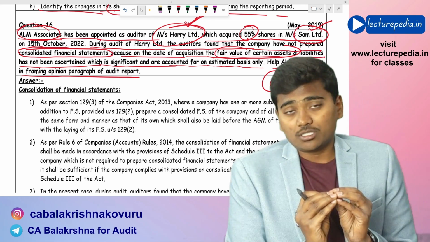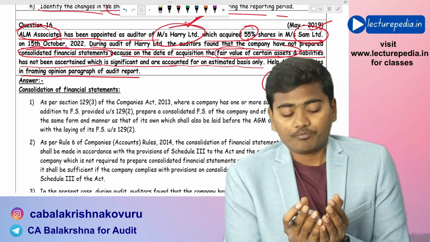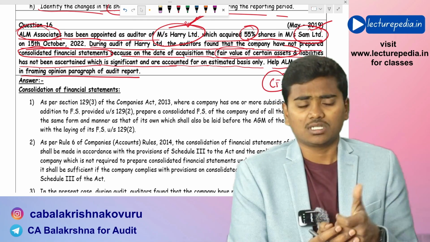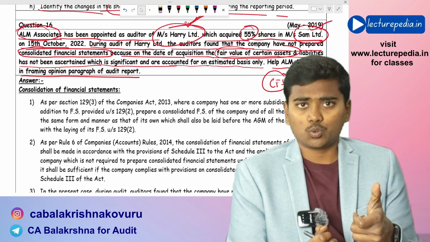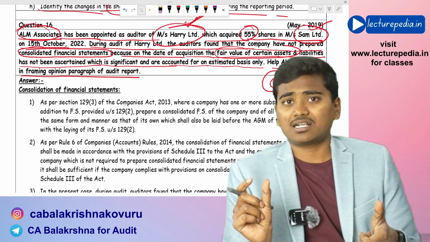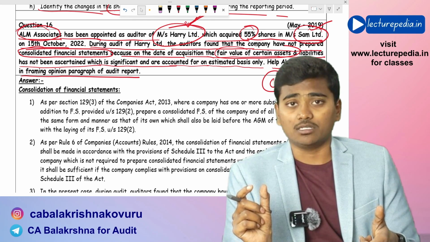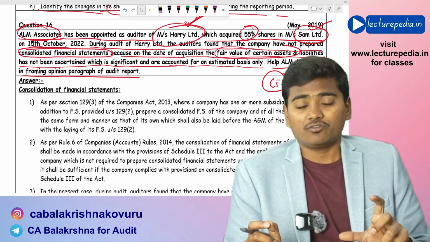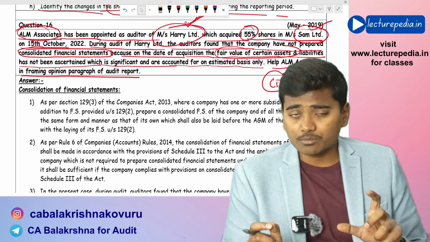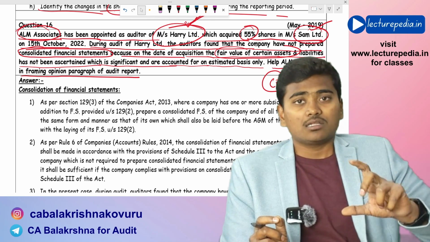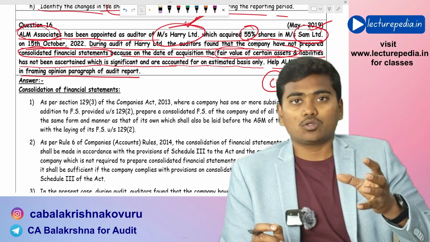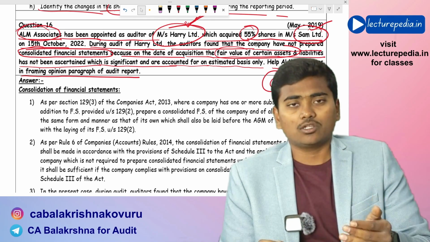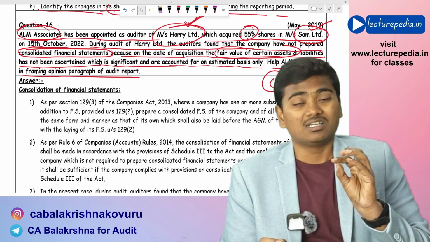But you need to remember that because of this point, you cannot modify the opinion in the standalone financial statements, because the standalone financial statements are showing a true and fair view. Just because consolidated financial statements have not been prepared, you cannot modify the opinion in the audit report of standalone financial statements. That must be kept in mind. So you can just report, disclose, saying that the consolidated financial statements have not been prepared in the standalone audit report. You need to disclose this fact.